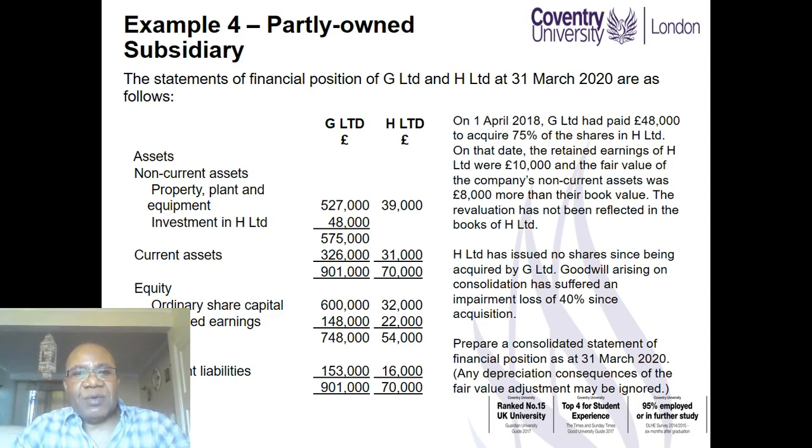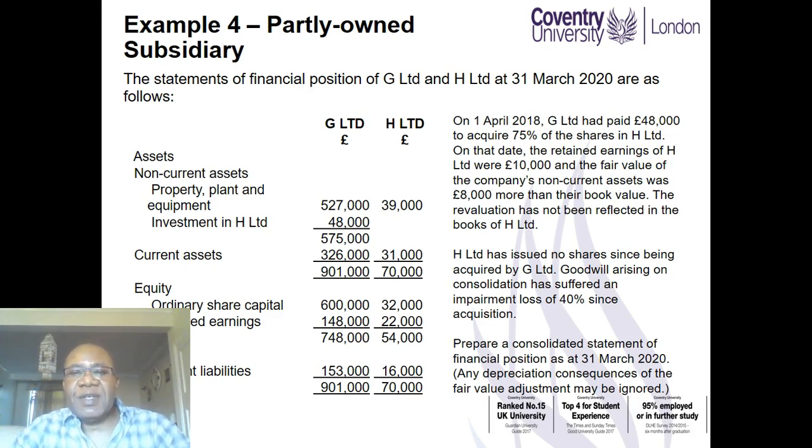Then ordinary share capital and retained earnings. On 1st of April 2018, which is 2 years ago, G Limited had paid 48,000 to acquire 75% of the shares in H Limited.